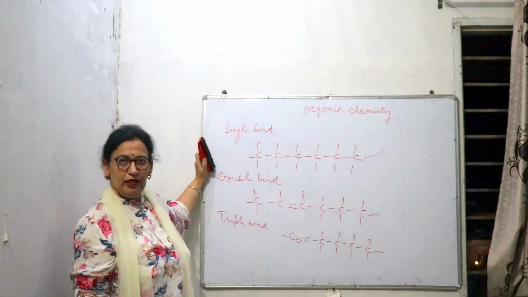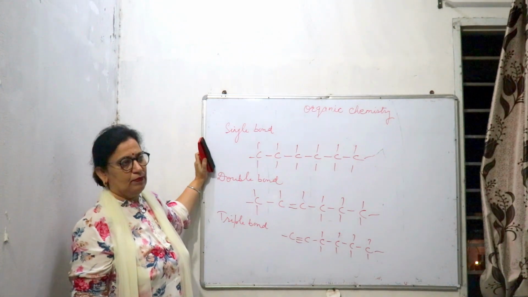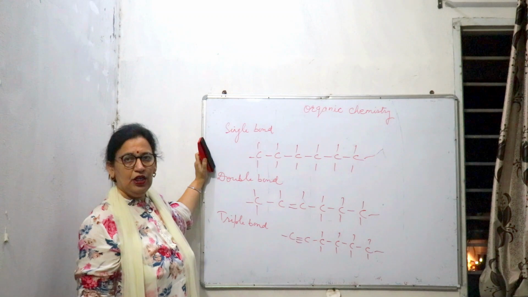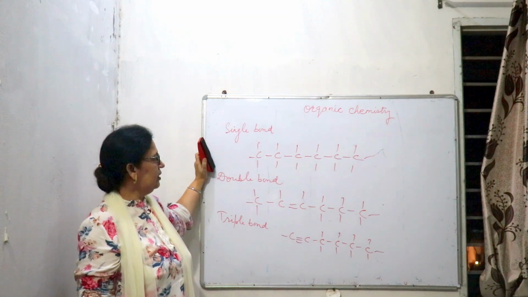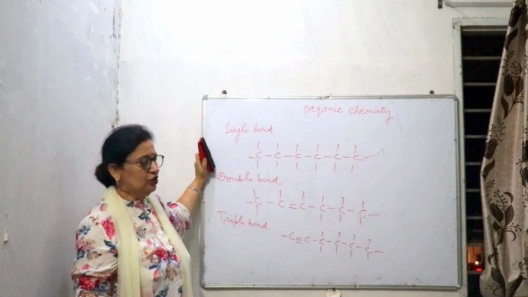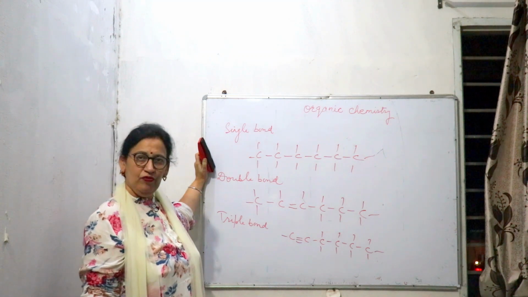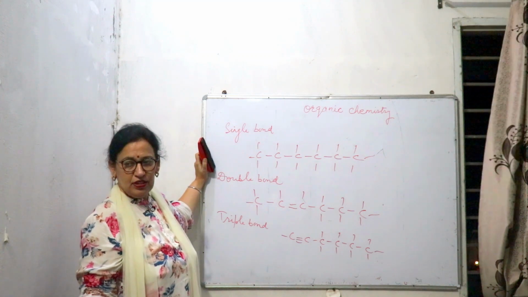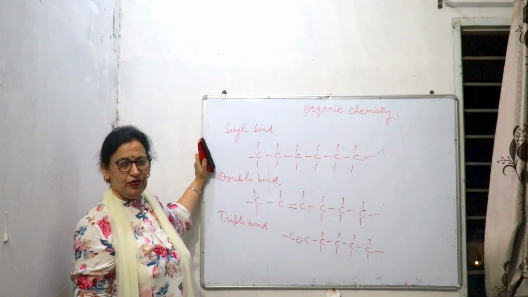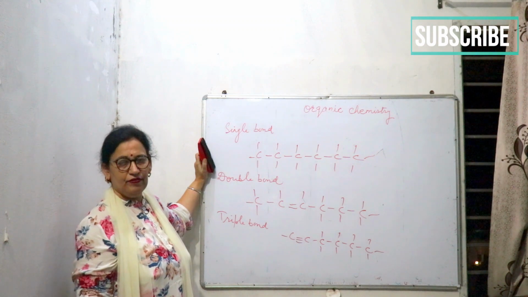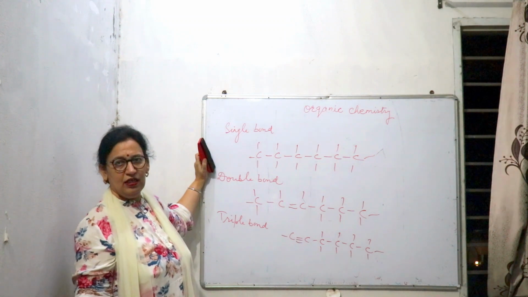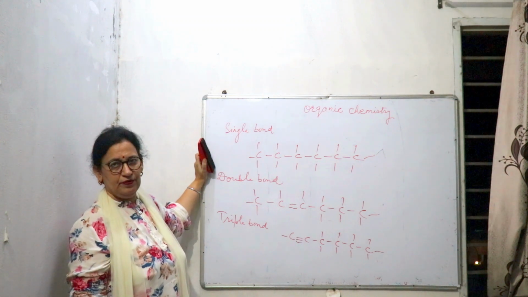So why are organic compounds millions in number? That is due to the unique properties of carbon. The first one is tetravalency and the second is catenation. With catenation, it can form a straight chain, and when the straight chain is there, the name of the compound is different. When a branch is there, the name and compound are different. And when the ring chain is there, the compound is different.